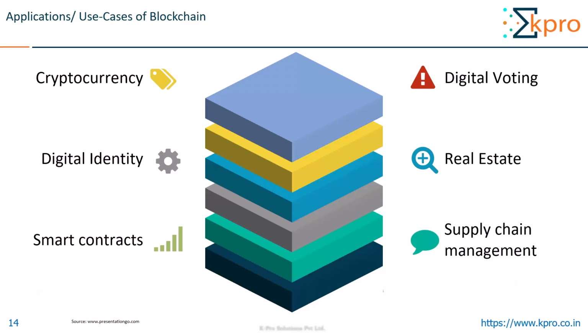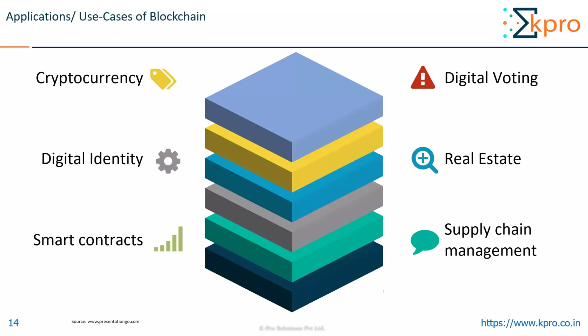So the last application that I have mentioned on the slide is the supply chain management. So for supply chain management, the blockchain technology offers the benefits of traceability and cost effectiveness. So this blockchain can be used to track the movement of goods, their origin, quantity, and so forth.